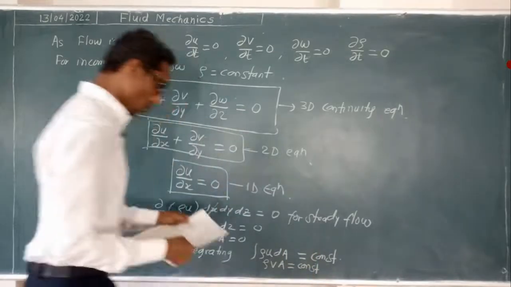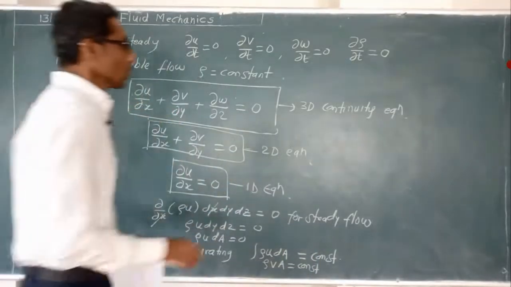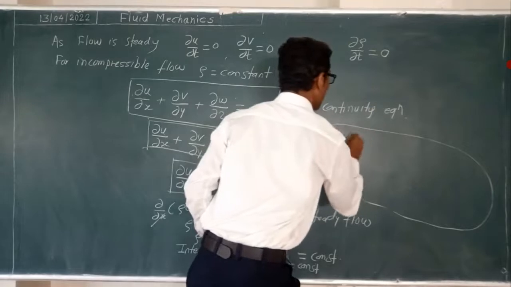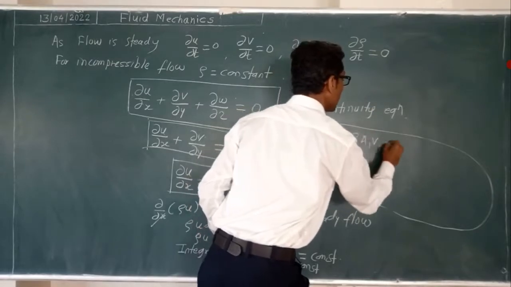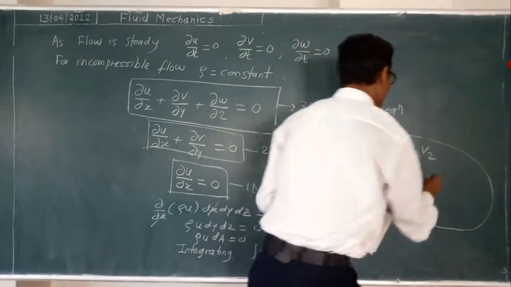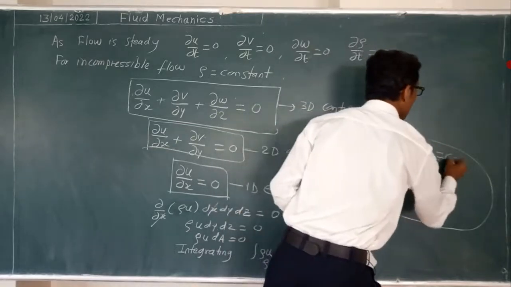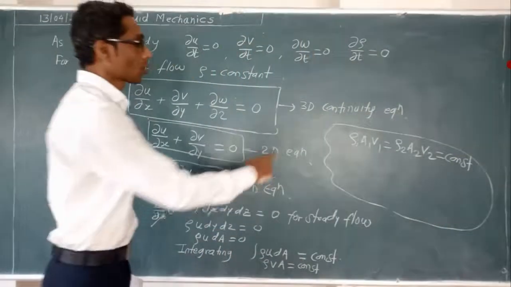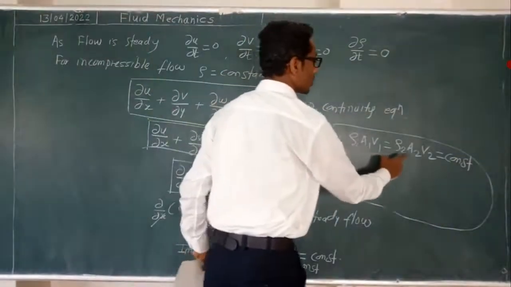Thus we have ρ1A1v1 is equal to ρ2A2v2. We come to the starting point of the lecture.